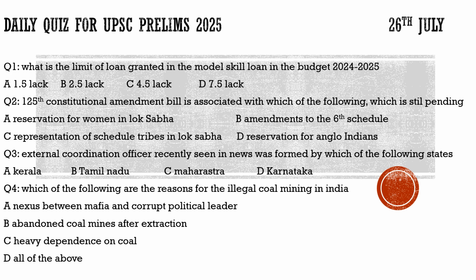Is it the reservation for women in Lok Sabha? No, it is not. Is it representation of scheduled tribes in Lok Sabha? Neither this one. Is it a reservation for Anglo-Indians? Neither this one. It is definitely option B, which is the amendment to the 6th Schedule, in which all 10 district councils came together and they are demanding more autonomy from the government. So with respect to that, this bill was introduced. It is the 125th Constitution Amendment Bill. So for question number 2, the correct option would be option B.